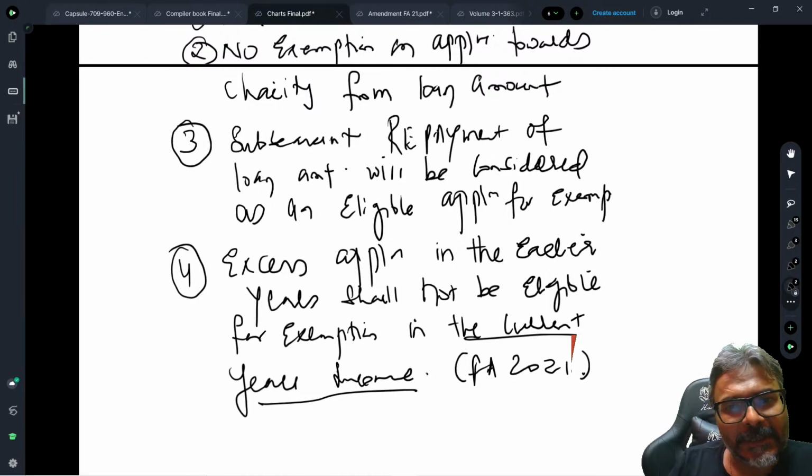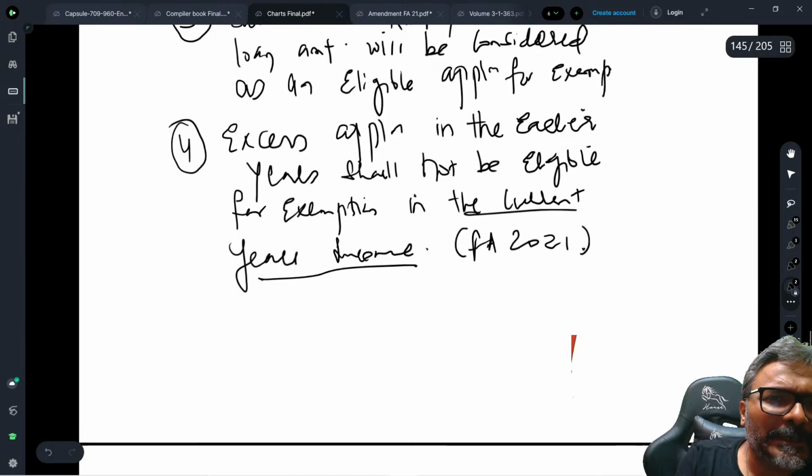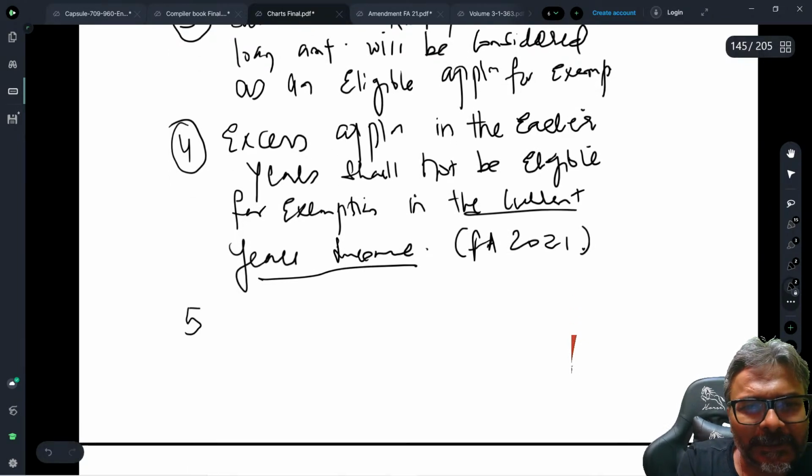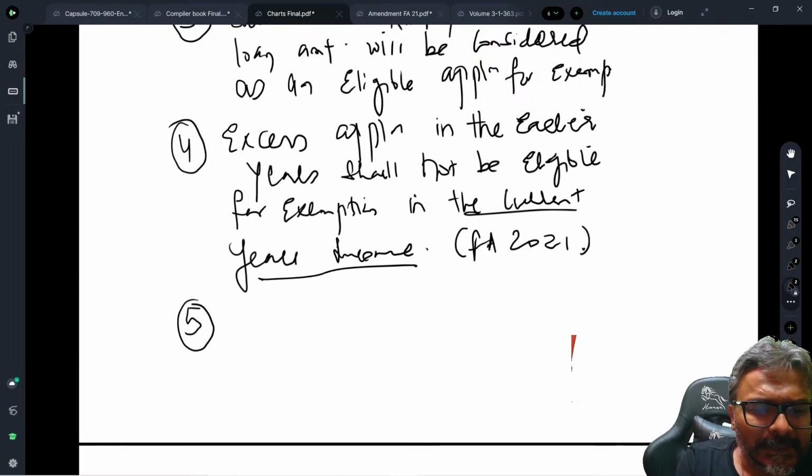So this is what it is now, students. We have dealt with this one. Now I'll also talk about a typical case of donation. If I give a donation to another trust, that donation will be considered an eligible application.